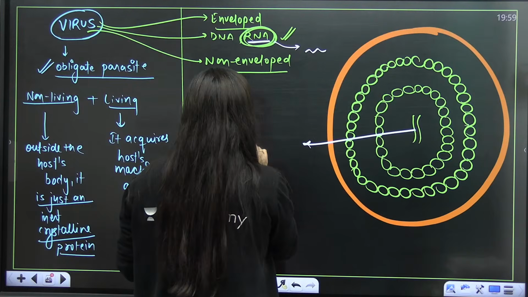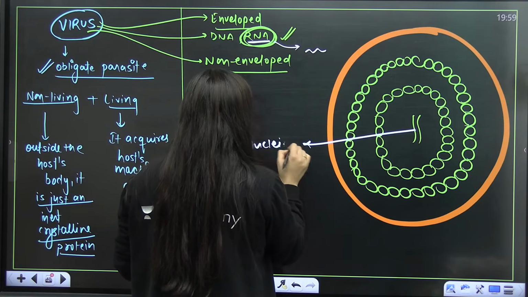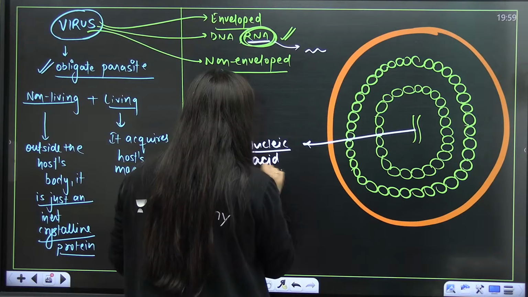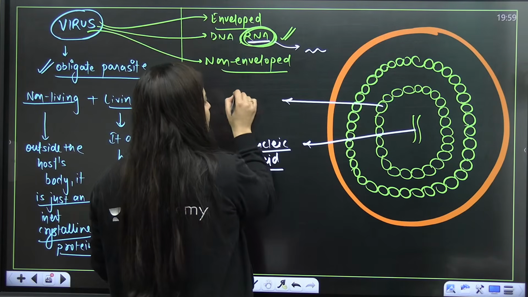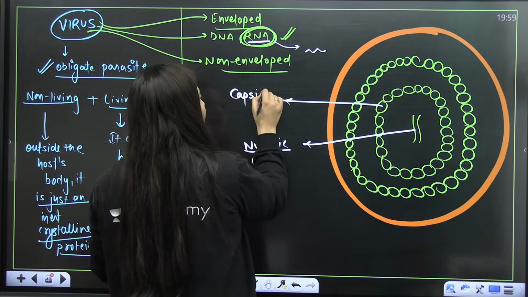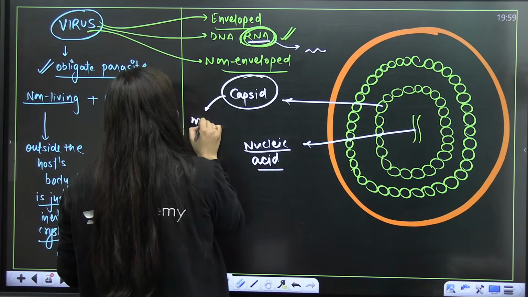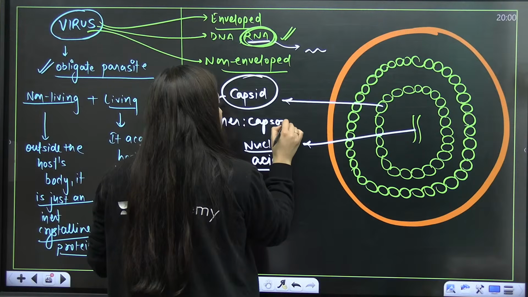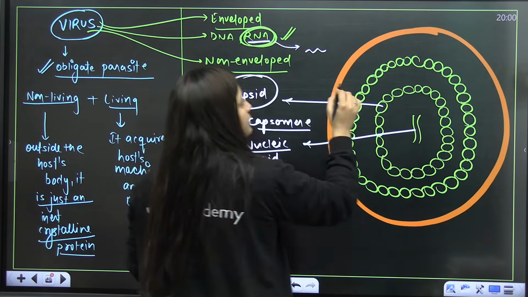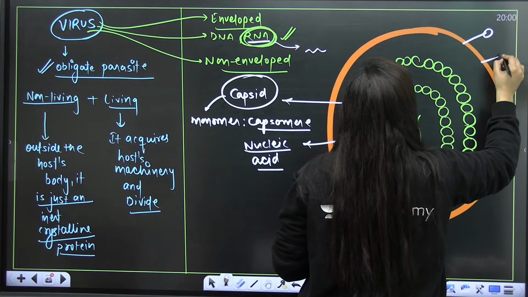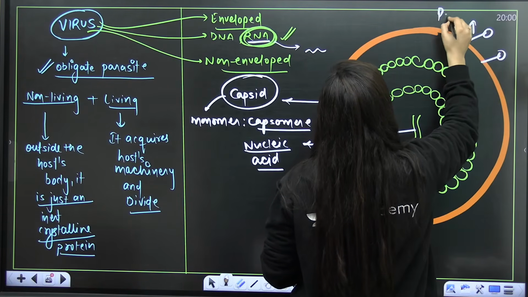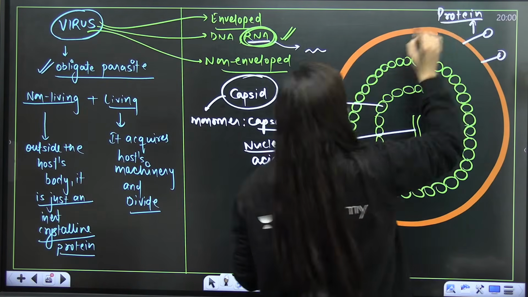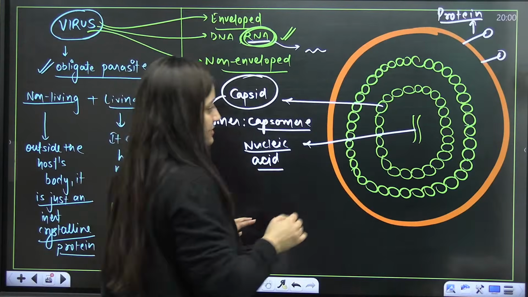Let's suppose this is the nucleic acid, and of course here we are talking about RNA. Outside that, can you see this is the capsid, and the monomer here is the capsomere. So you are going to see two protein coats. Then there is the lipid envelope, where you will see the transmembrane proteins as well. We'll talk about it, but firstly understand the basics here.